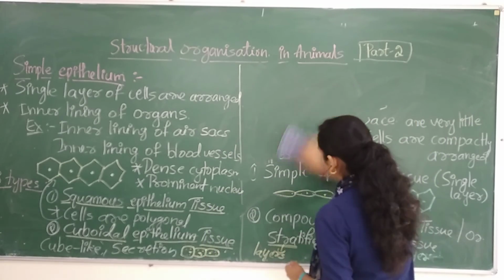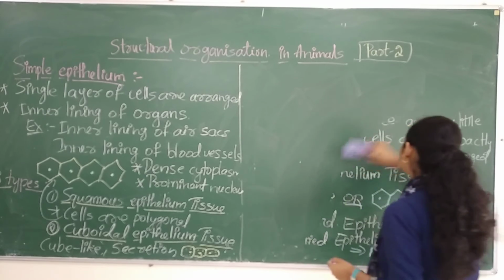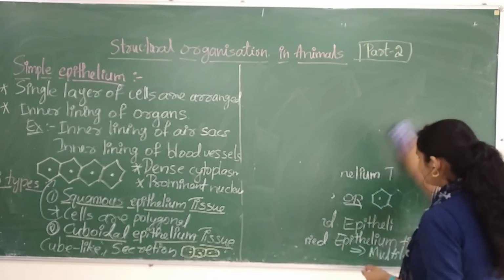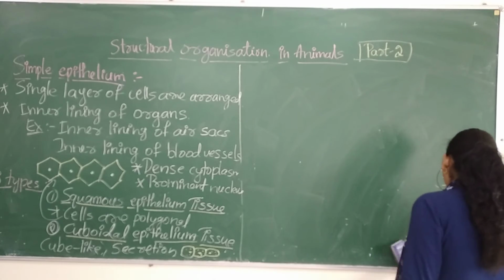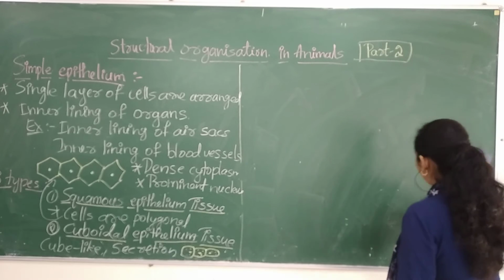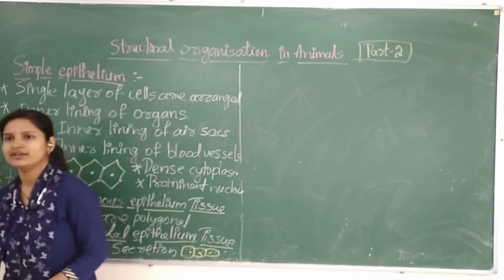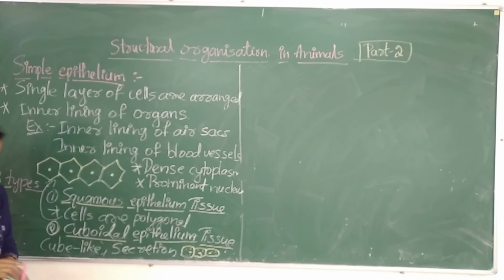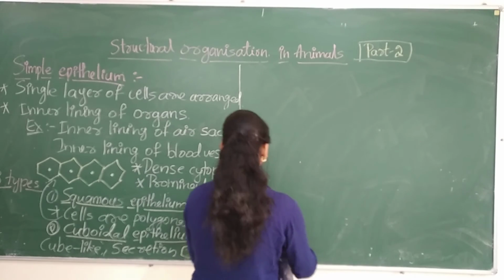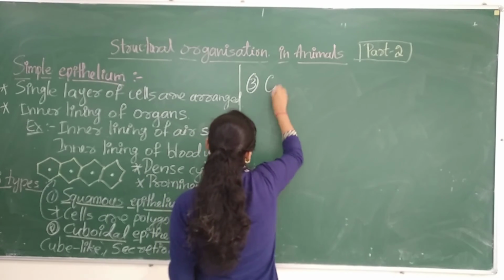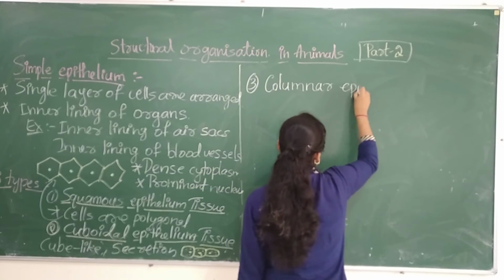Columnar tissue. Very good. The third type in the simple epithelium tissue is the columnar epithelium tissue. So what may be the structure of columnar epithelium? If you remember the name, the structure will be very easy.